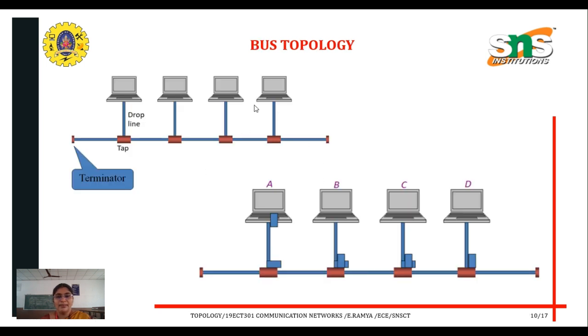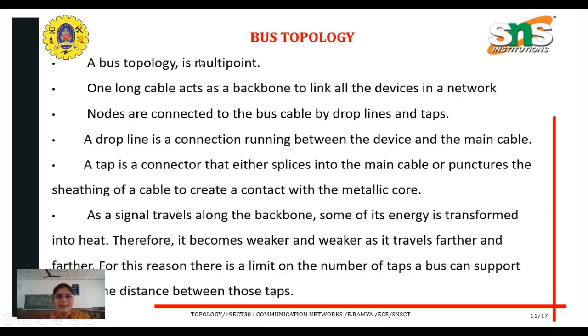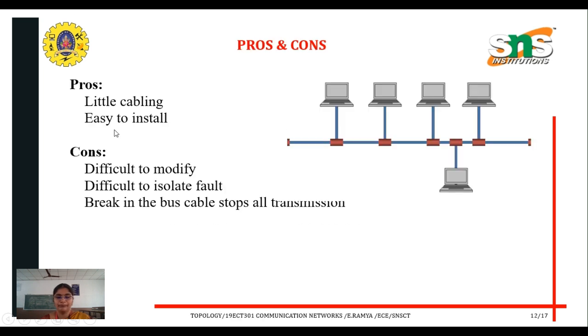Next, we go for the bus topology. We have a backbone. From the backbone, the connection point is established. The point is called a tap. Here, this is a drop line. A bus topology is multipoint. One long cable acts as the backbone to link all the devices in the network. Nodes are connected to the bus cable by drop lines and taps.